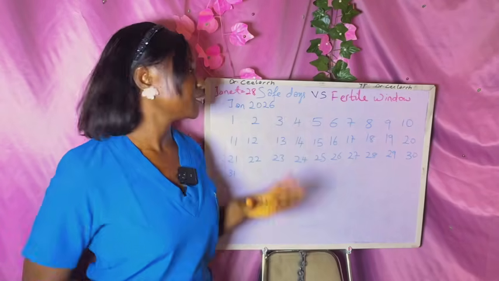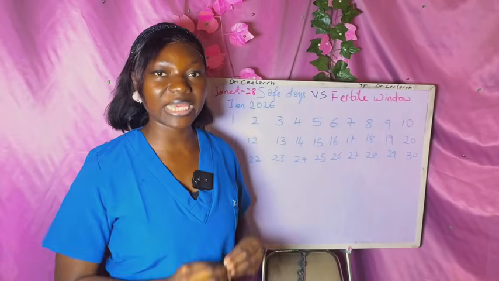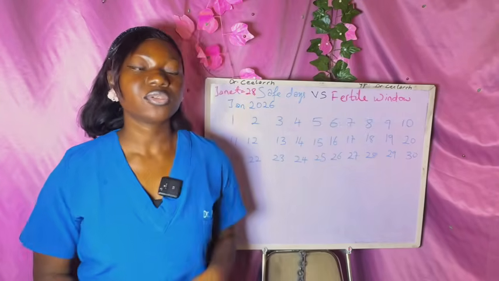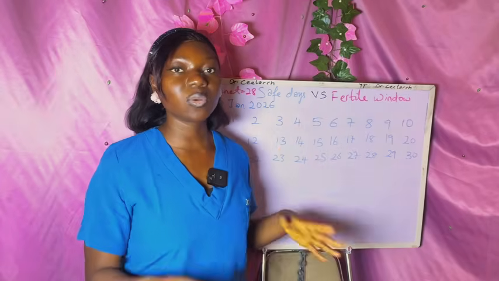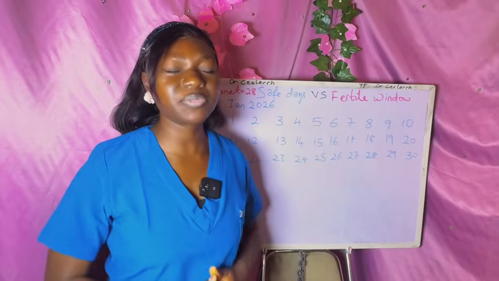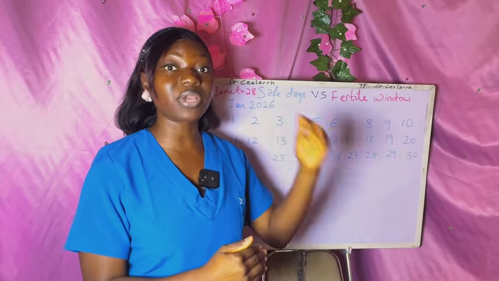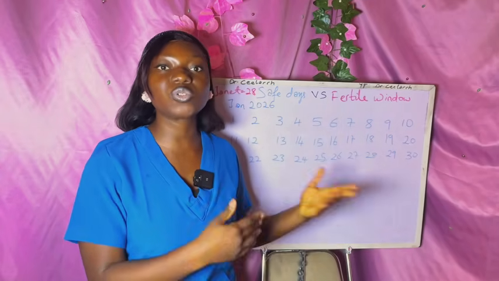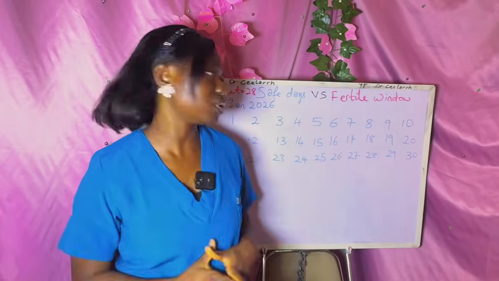To know your cycle length, to calculate your safe days and fertile window is much easier when you have a regular menstrual cycle. Research has shown that the average menstrual cycle length is 28 days, but it can vary from 21 days to 35 days. So some women will see theirs around 21, 22, 23 days. Some will see theirs around 25, 26, some up to even 35 days. But the average is 28 days. And that cycle, if it is regular, is most likely around that 28th day plus or minus 2 days. That's between the 26th day and the 30th day of their menstrual cycle.